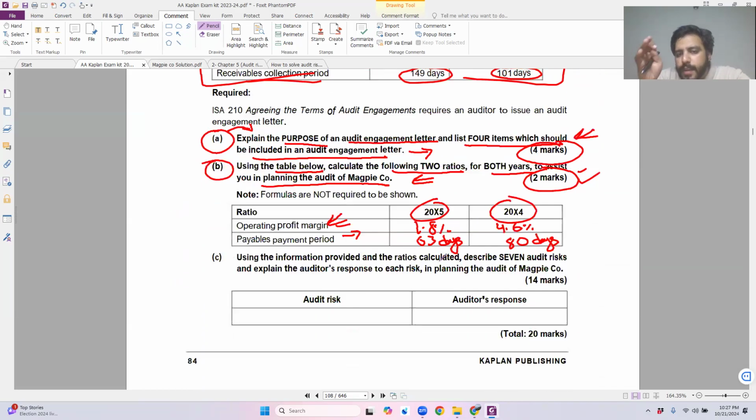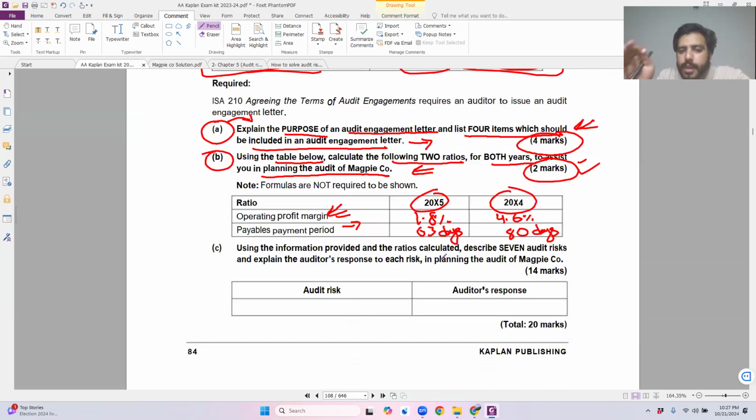Now let's move towards the actual question where the examiner is requiring audit risks. What is the examiner saying? Using the information provided and the ratios calculated using both, describe 7 audit risks. So the examiner has clearly stated that I need to write down only 7 different audit risks, not less than 7, not more than 7. So if within the question I identify 8, 9, 10 different risks, I'm not going to waste my time. I will only write down 7 risks and move on towards the next question.